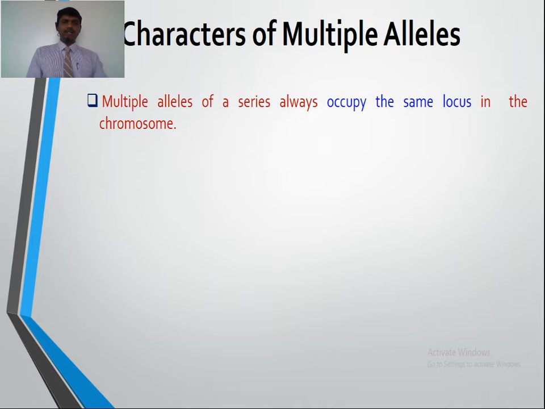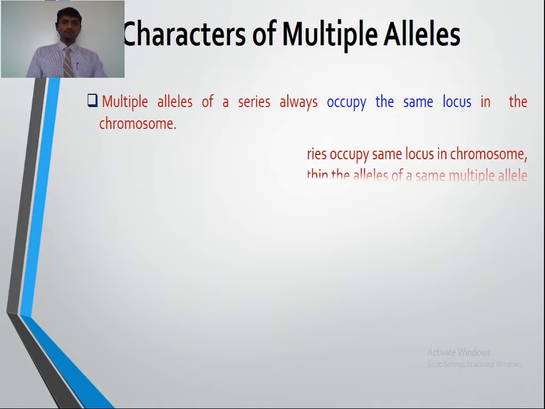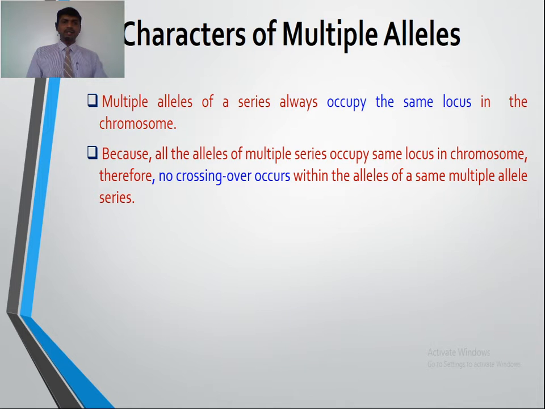Multiple alleles of a series always occupy the same locus in the chromosome. That was also given in the definition, as the multiple alleles occupy the same locus on a homologous chromosome. Because all the alleles of a multiple series occupy the same locus in the chromosome, no crossing over occurs within the alleles of the same multiple allelic series.